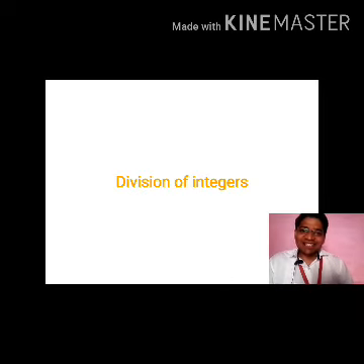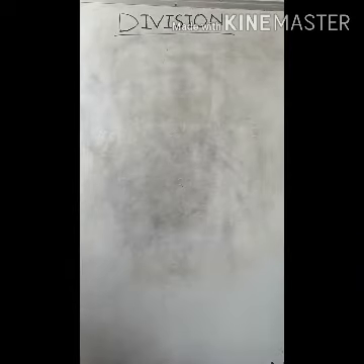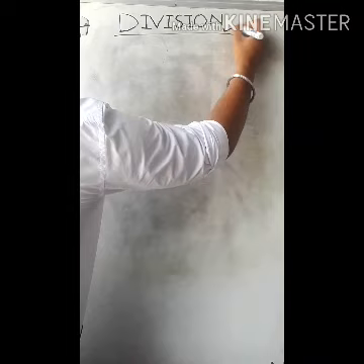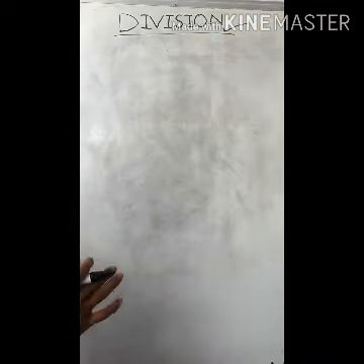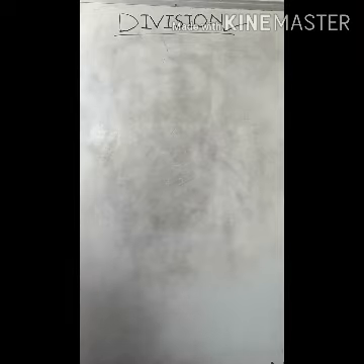We have learned how to add, subtract and multiply integers. Now we will learn how to divide integers. Okay class, we have learned how to add, subtract and multiply two integers. Now we will learn how to divide two integers. So in division, you have to apply all the rules which you have used in multiplication.